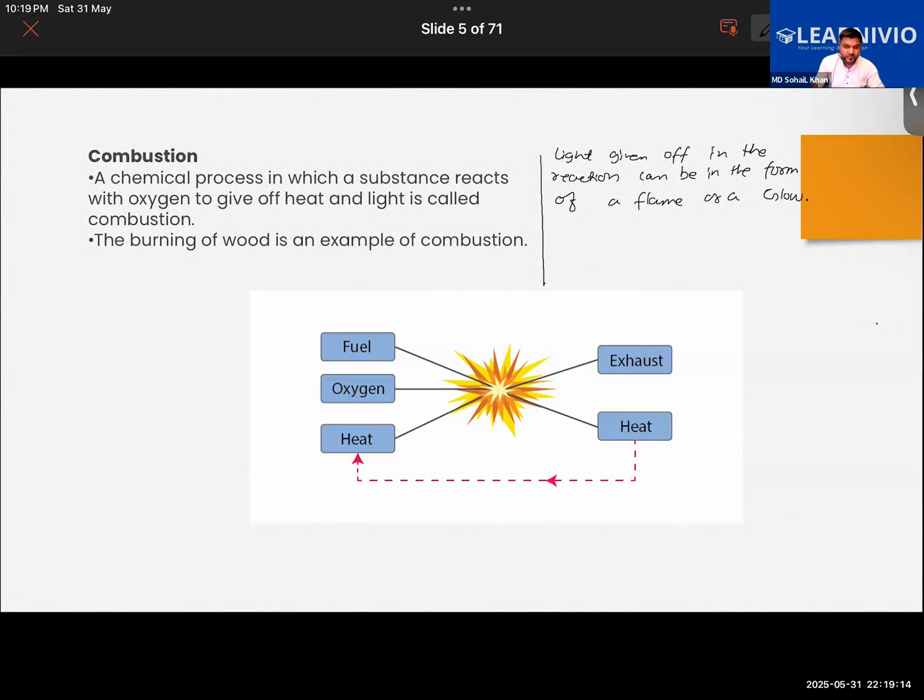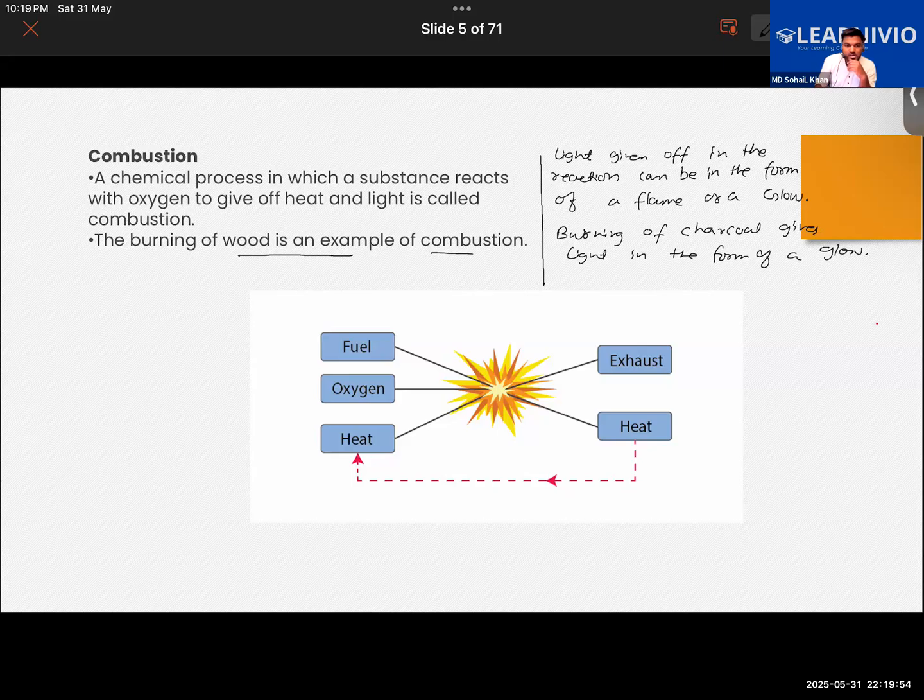That's one thing. When wood burns, you obviously get a flame, right? Or when a candle burns, it gives a flame. But when charcoal burns, it produces light in the form of a glow, isn't it? So burning of charcoal gives light in the form of a glow. That much should have been clear to both of you.